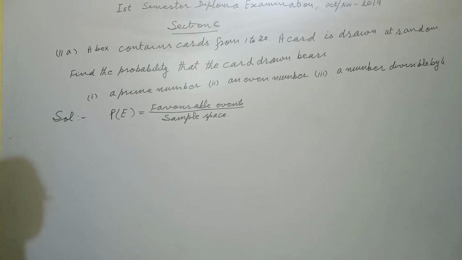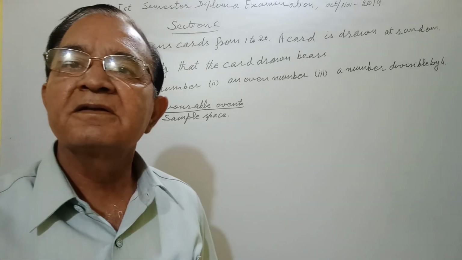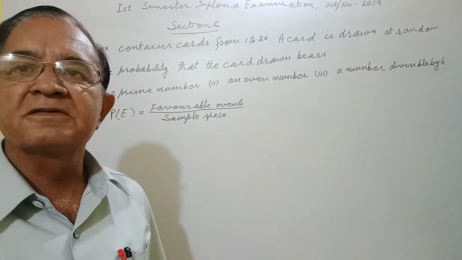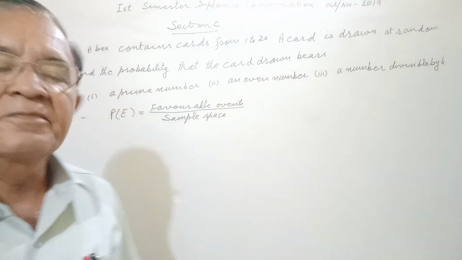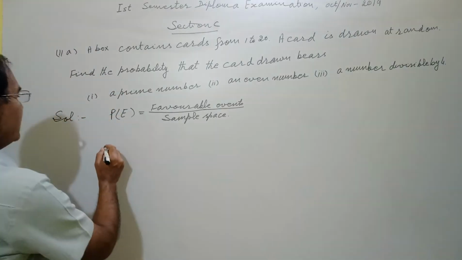Probability of the event is given by favorable events divided by sample space. That is how the probability is given. Now A part is,